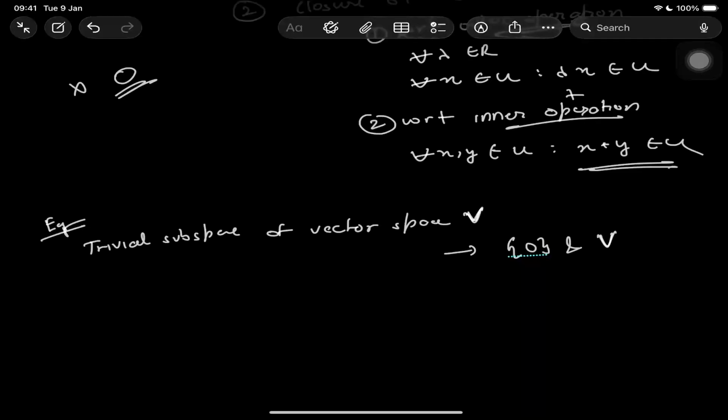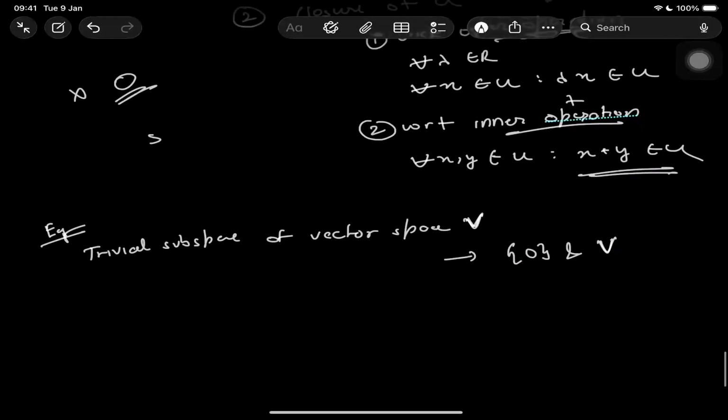Just like in sets, we will always have two sets, which are the set itself and the zero, the null element. So here also the trivial subspaces are the same.